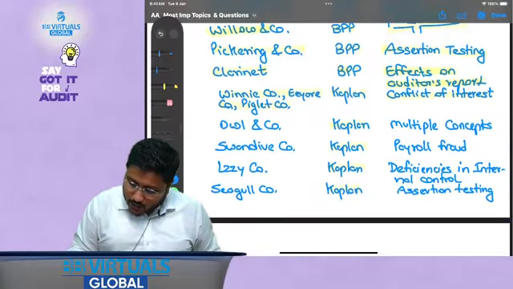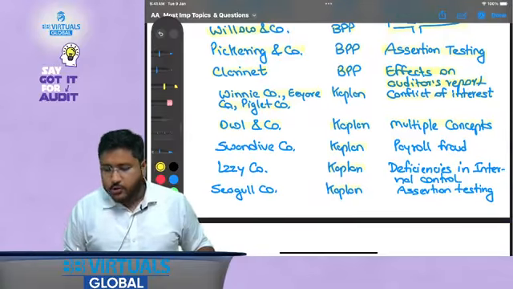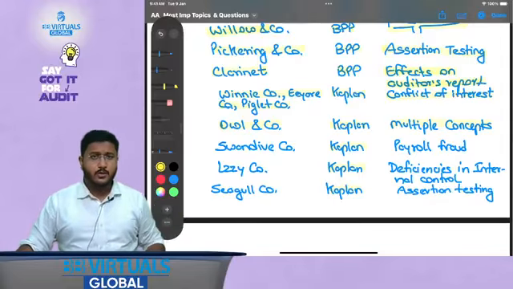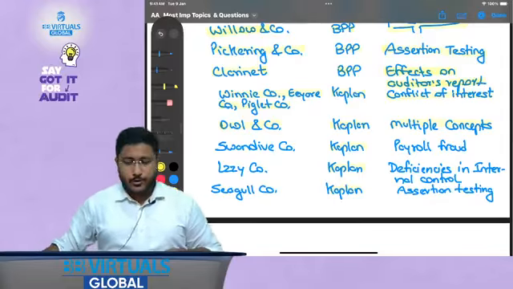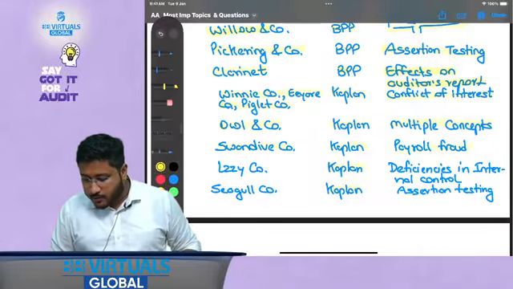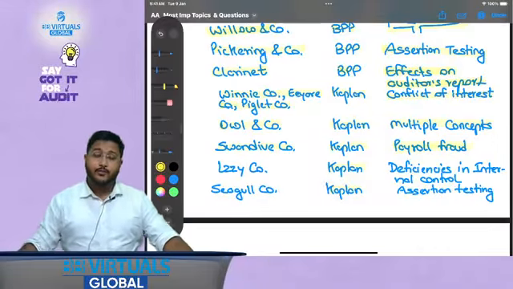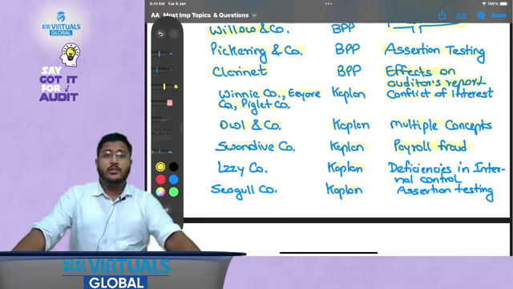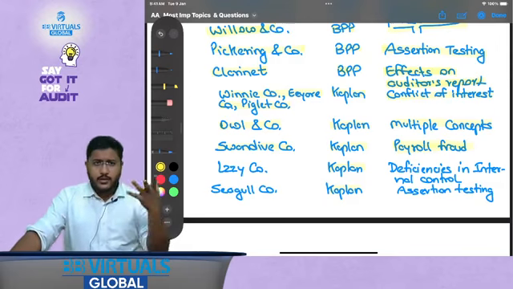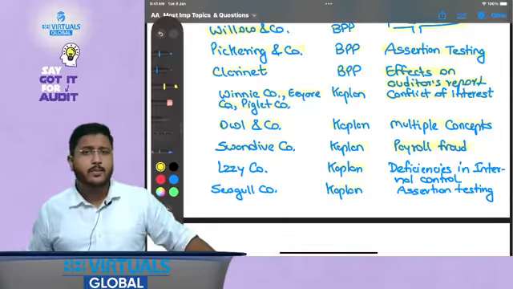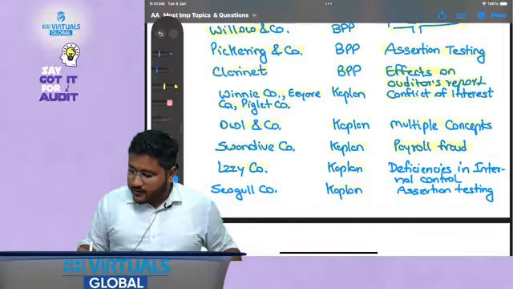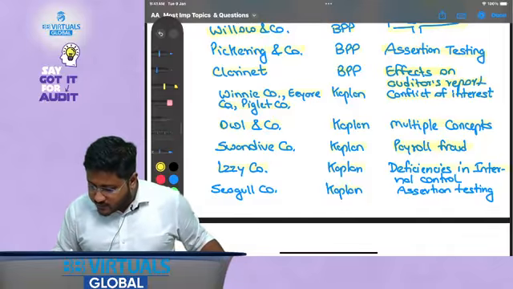Now, Winnie Company, Eeyore Company, Piglet Company we have covered, conflict of interest. Then Owlin Company is there. It again talks about multiple concepts. You will see that in every MCQ a different concept is being tested, which will help you cover a lot of syllabus. Then Swandive Company talks about payroll fraud. This is very specific, and I have seen that this payroll fraud question is covered multiple times. Considering BPP, Kaplan and ACCA study, payroll fraud is covered multiple times, and that is why I have selected this question.